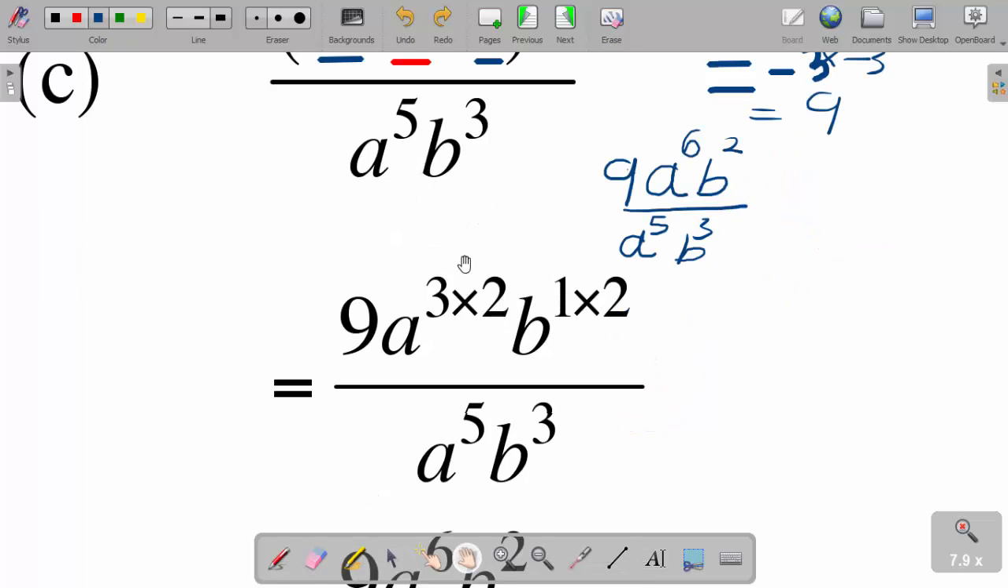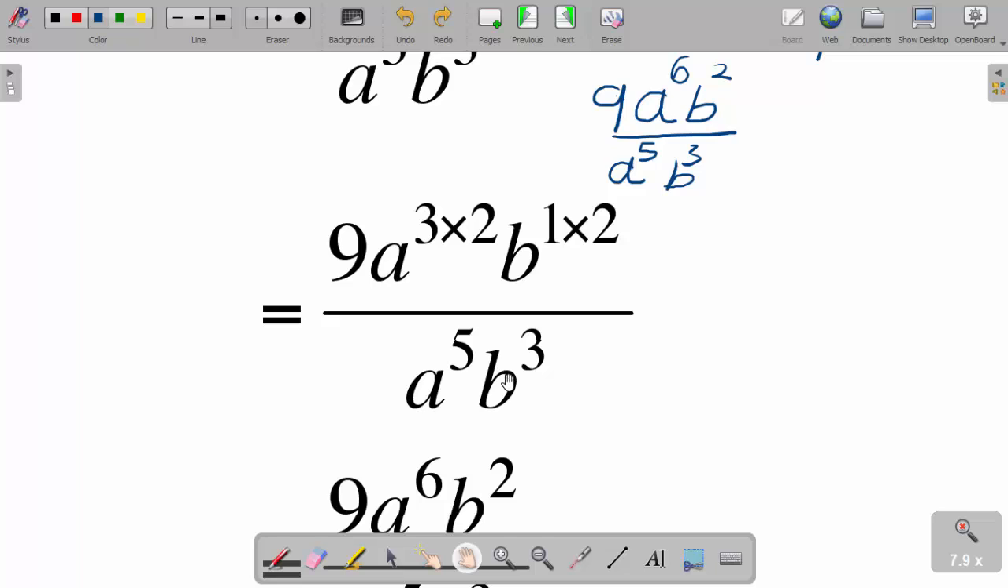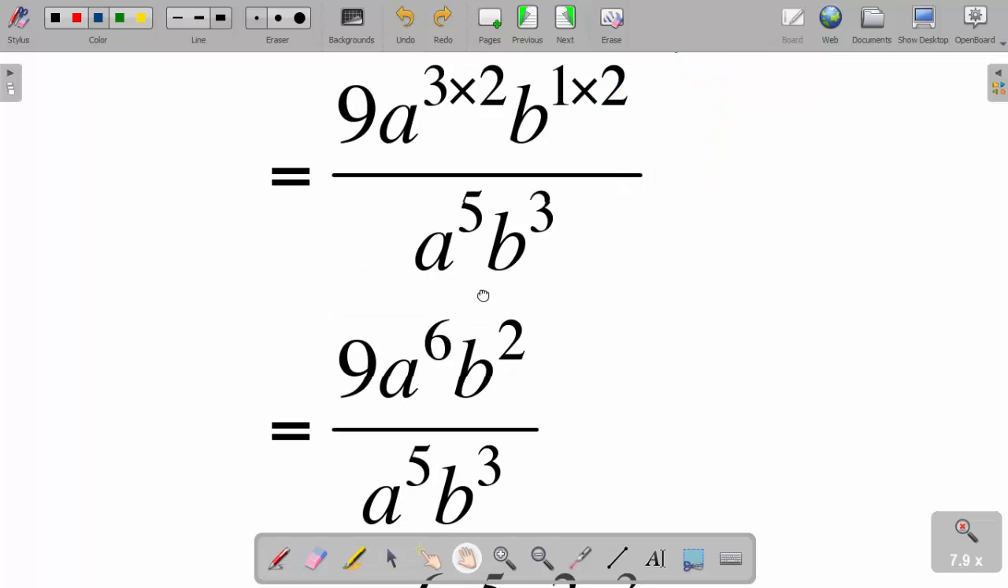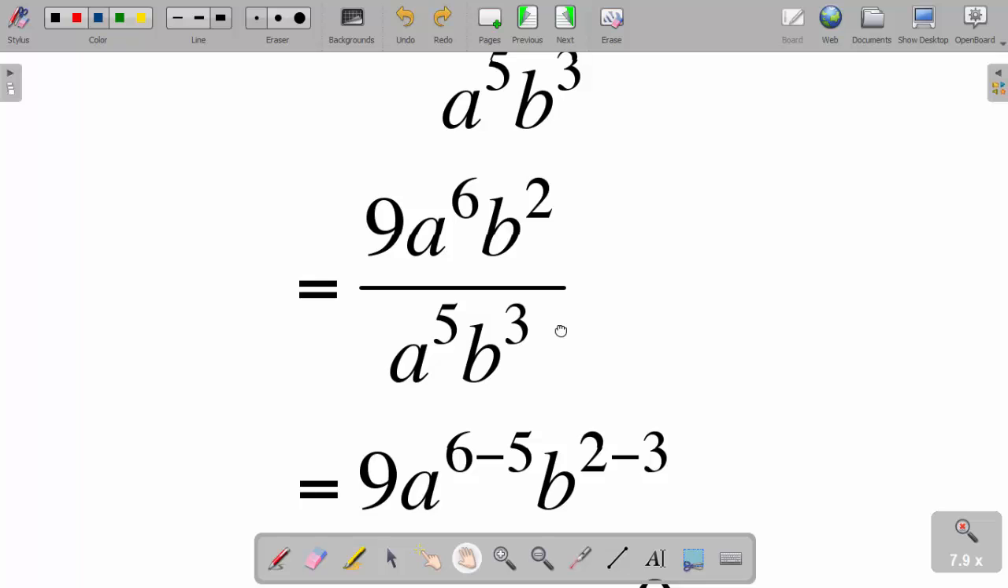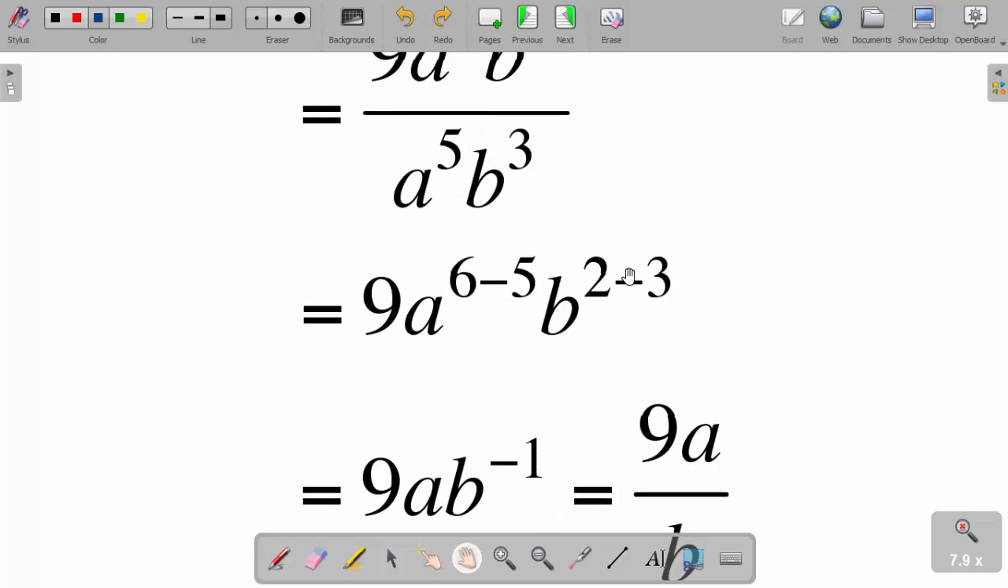Now check this out here. This is what I did. If I check this, because I have 9a power 6 b squared divided by a power 5 b power 3, I look for the same bases. In this case, it's a. So it's going to be 6 minus 5, which is here, then 2 minus 3, which is this one here. So what is 6 minus 5? I get 1. That's why it is a power 1 here.